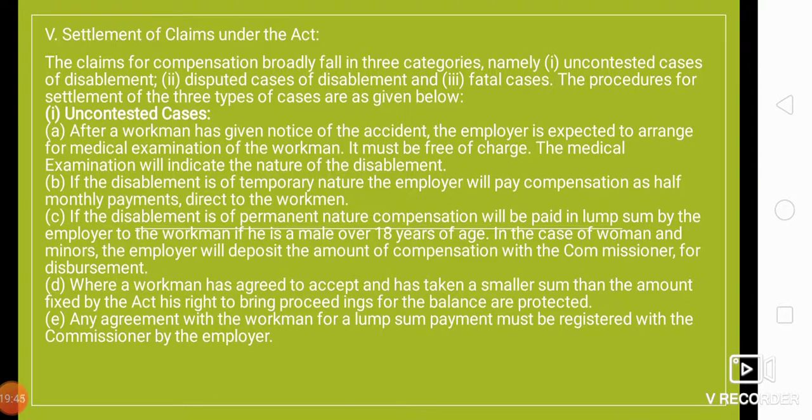Where a workman has agreed to accept and has taken a smaller sum than the amount fixed by the Act, his right to proceed with proceedings for the balance is protected, right? Any agreement with the workman for a lump sum payment must be registered with the commissioner by the employer. If there is any agreement, that has to be intimated to the commissioner.